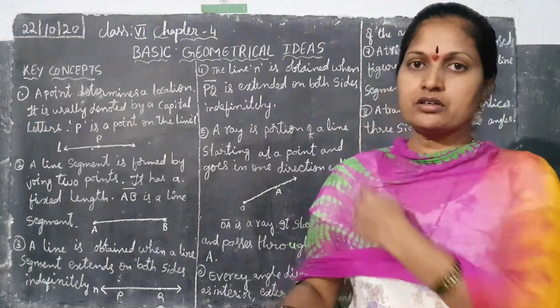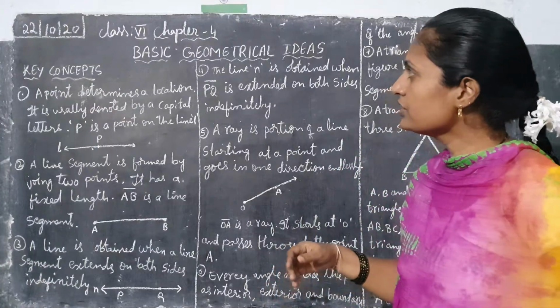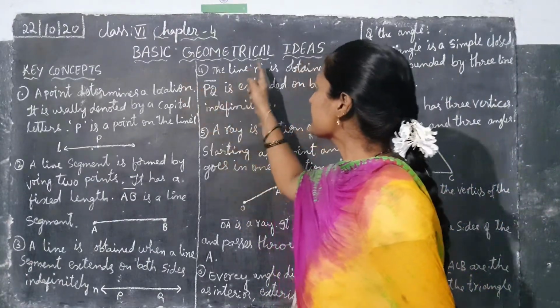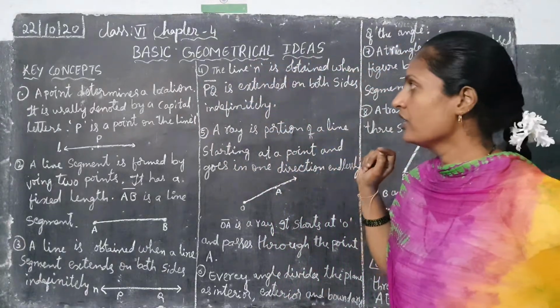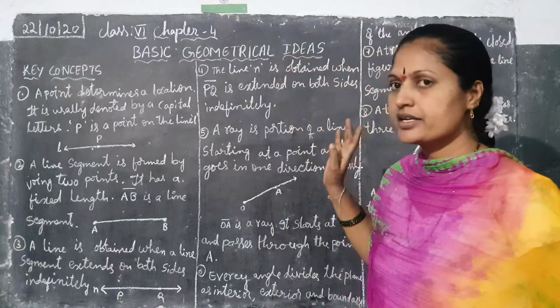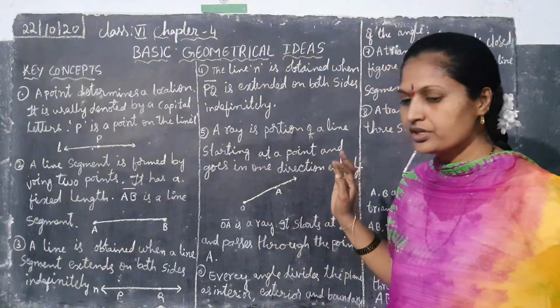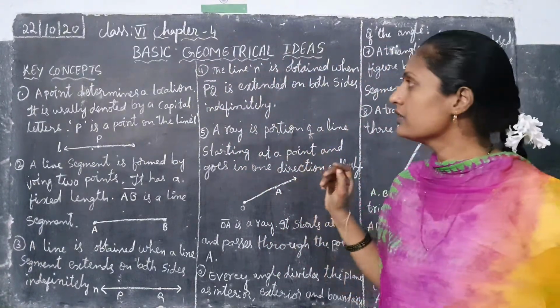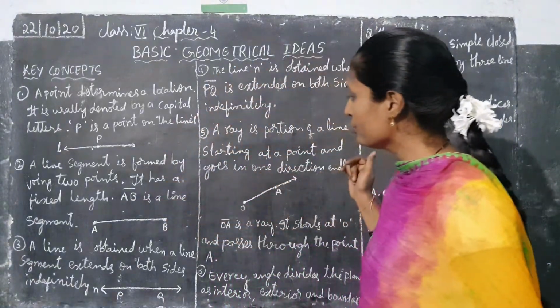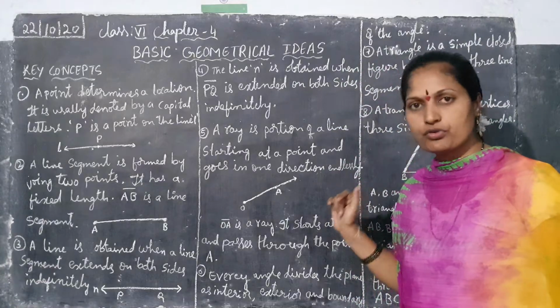Good morning, children. Now we have to learn class 6 chapter 4, basic geometrical ideas. It is the lesson name, basic geometrical ideas. In geometry, whatever is there that we have to learn, children. Okay, key concepts is all we have to remember before the lesson.